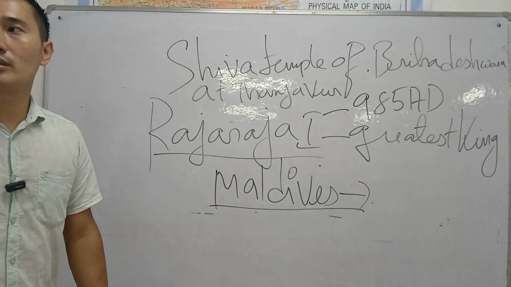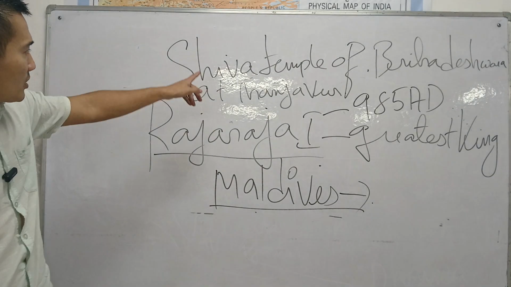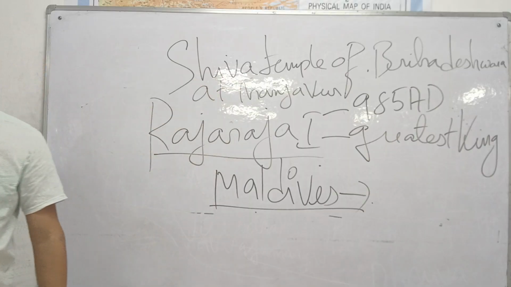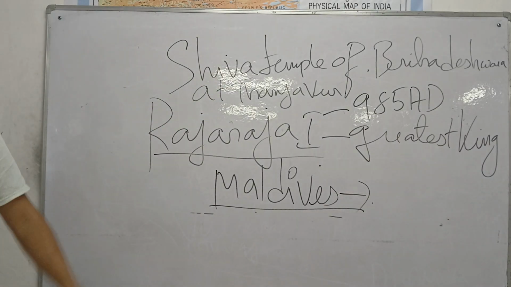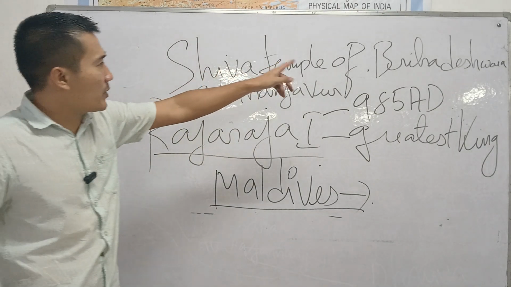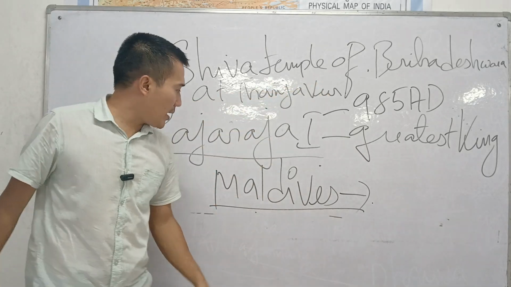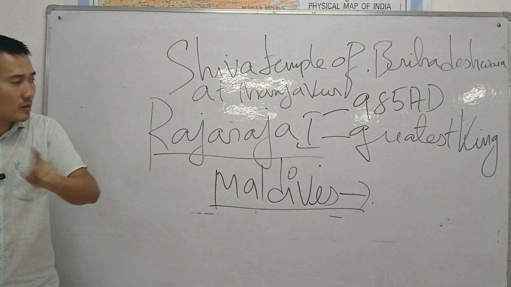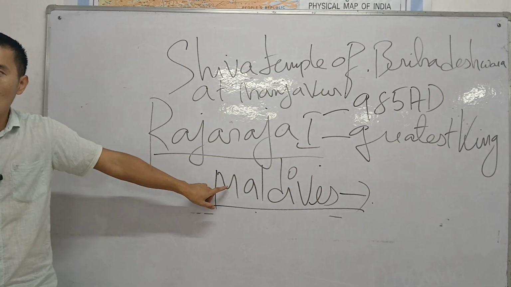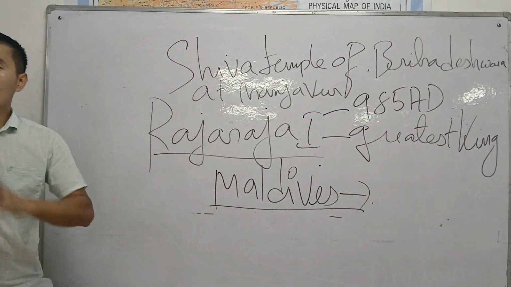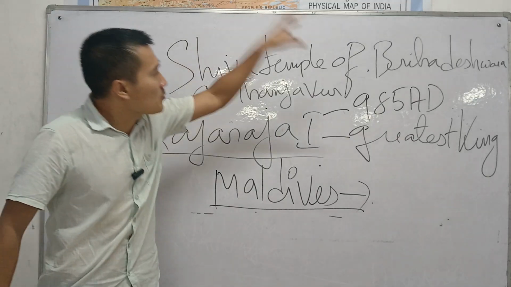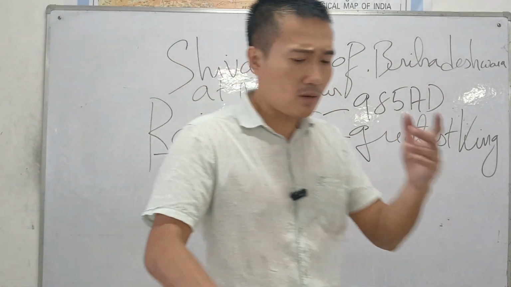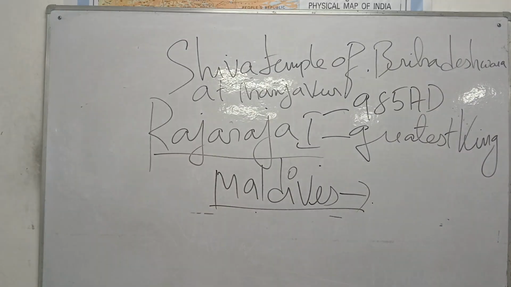Why is it important? Because he built the Shiva temple of Brihadishwara at Tanjavur, which is in present day Tamil Nadu. Too important. Why is Rajaraja important? Because he is the greatest king. He captured one country, Maldives, our neighbors. On top of that, he constructed the Shiva temple of Brihadishwara at Tanjavur, in present day Tamil Nadu.